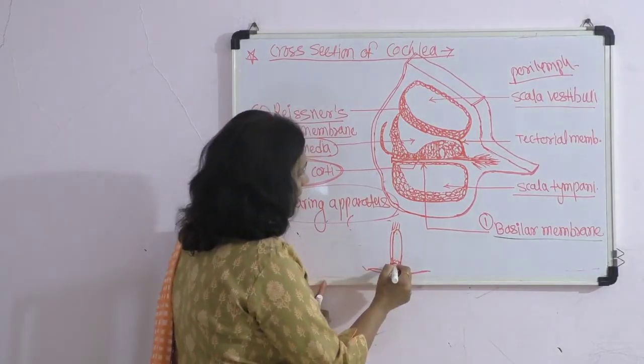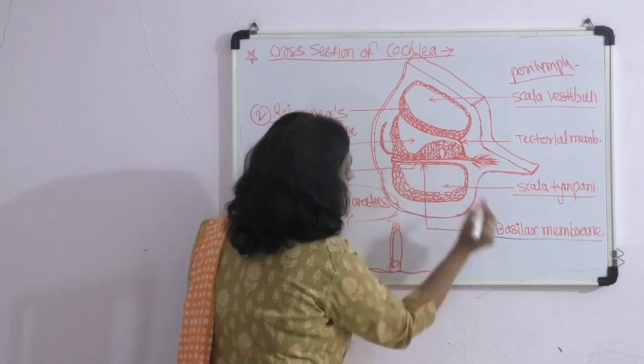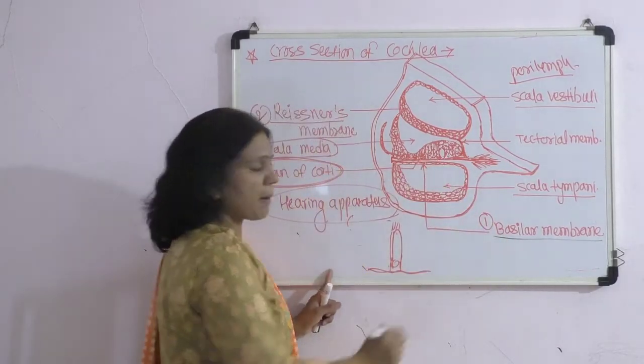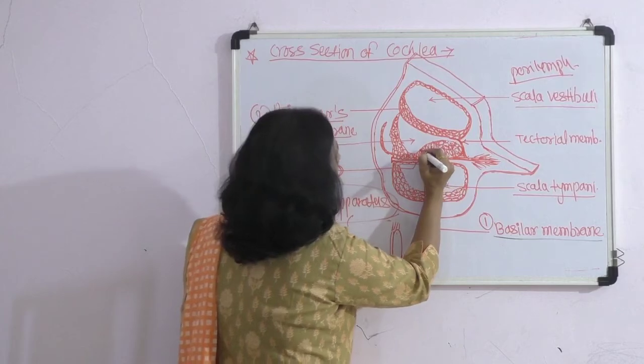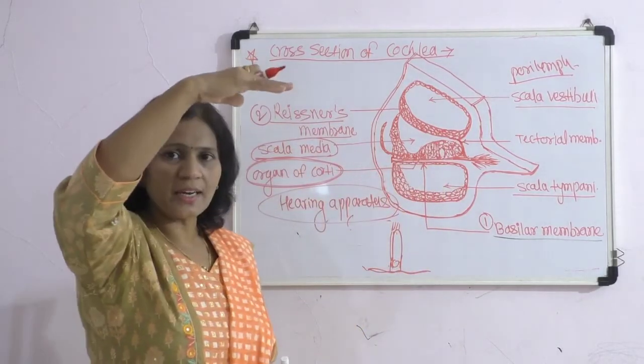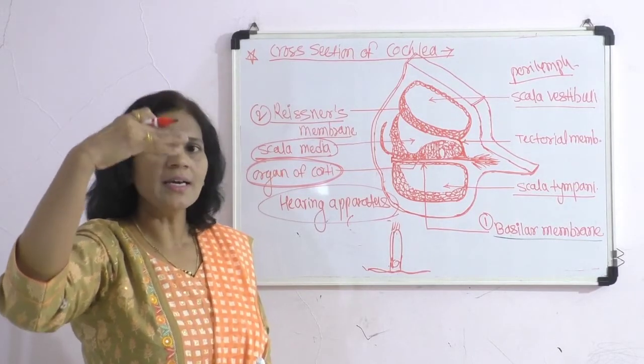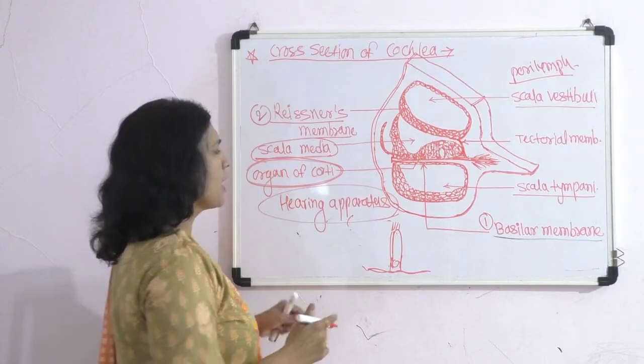So in these hair cells, the basal end rests on the basement membrane, the basilar membrane, and the apical end projects upward, bearing the hairs or cilia.